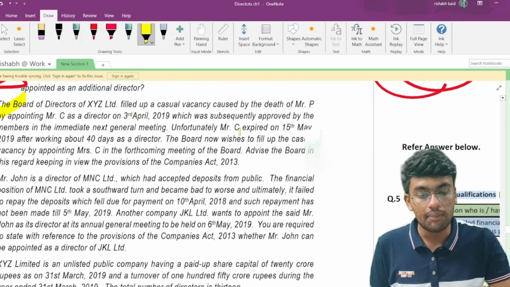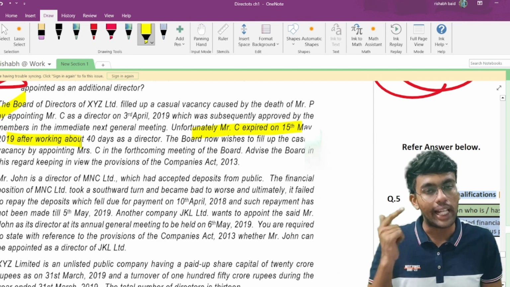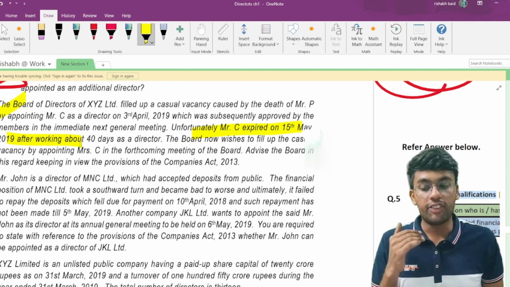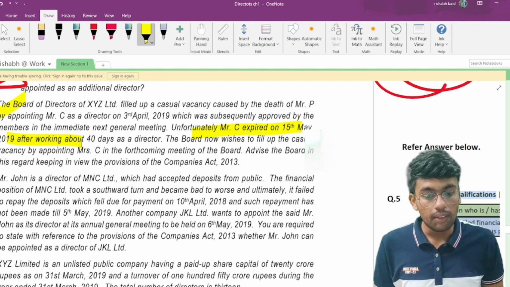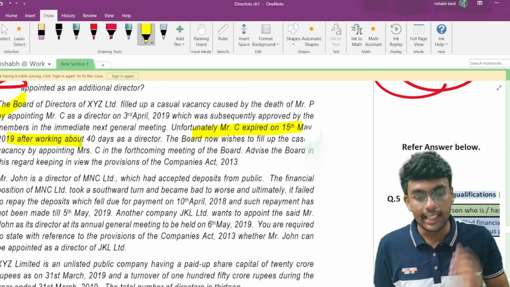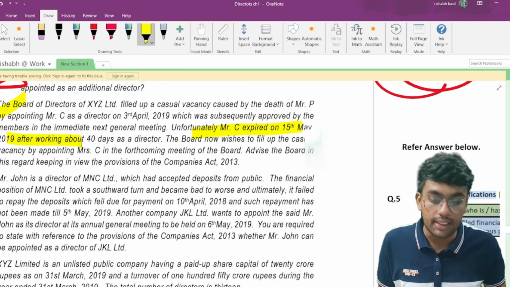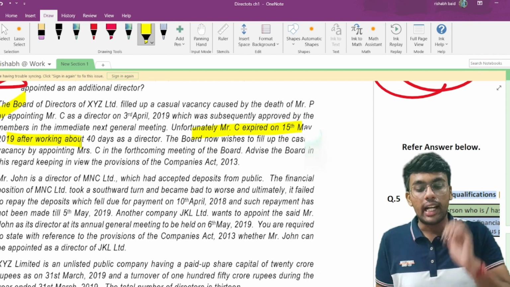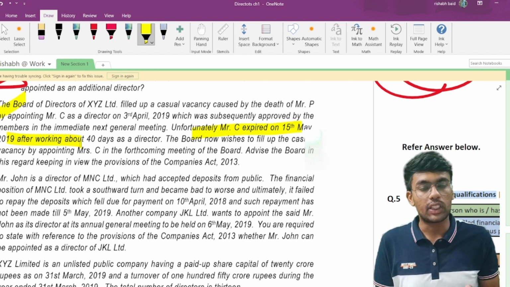Now, unfortunately, Mr. C expired on 15th of May 2019, after working about 40 days as a director. Now, the board of directors wishes to fill up the casual vacancy by appointing Mr. C in the forthcoming meeting of the board. Advise the board in regard to this, keeping in view the provisions of the Companies Act 2013.